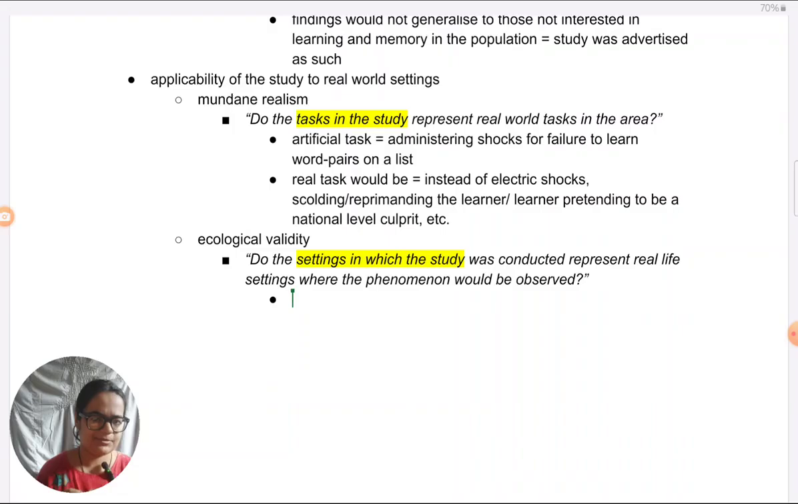So those are the things we need to mention, not standard noise or temperature. We don't even know about it, and that's not even very important in the study. So what we can say is definitely the settings are artificial, given, like I said, the examples of the shock generator machine and the separation of the learner and the teacher, such that the learner was not even visible.